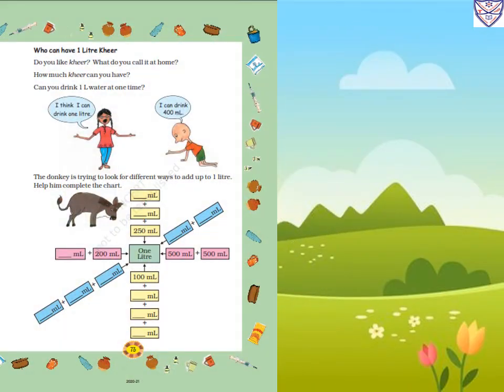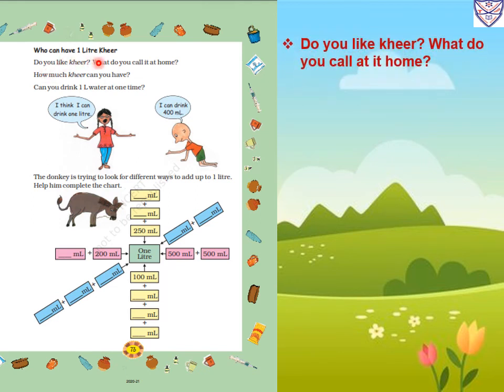Now, page number 73. Who can have 1 liter kheer? Do you like kheer? What do you call it at home? Yes, I like kheer. At home we call it kheer. Okay, at home also we will call it kheer.